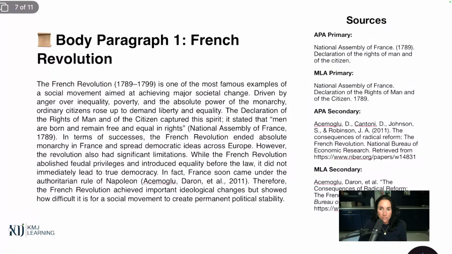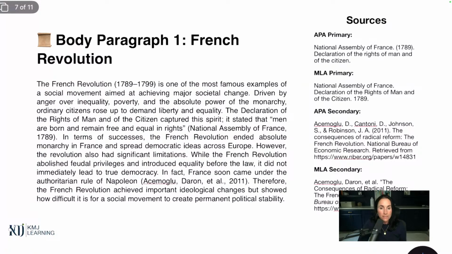But we've got the Declaration of the Rights of Man, which I have cited in here. And we have this source right here. What happened was the secondary source for the French Revolution was that book. And I didn't want it to be the book. So I asked ChatGPT to give me a different source. I wanted it to give me a different source. And so it gave me this source here.